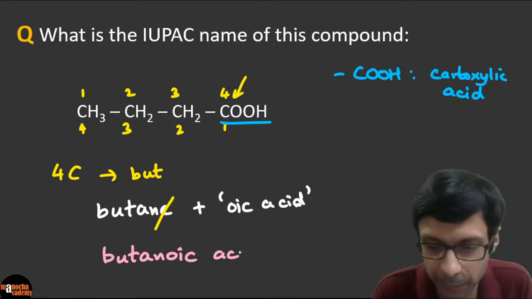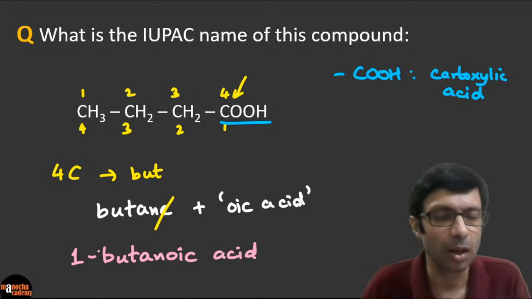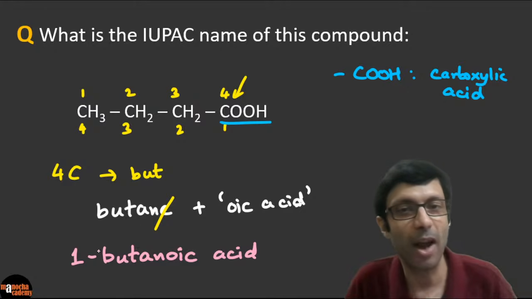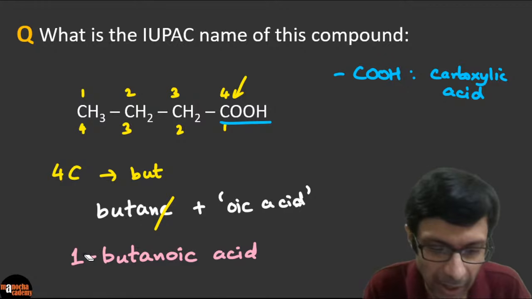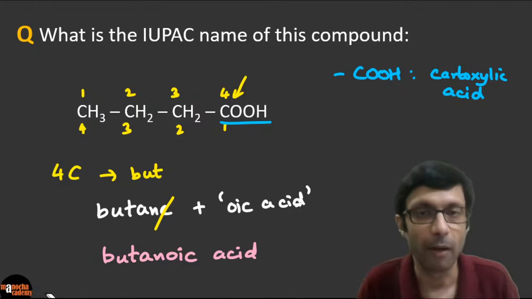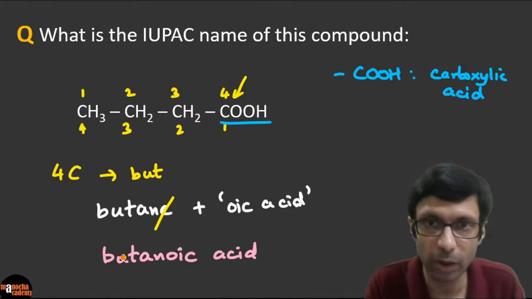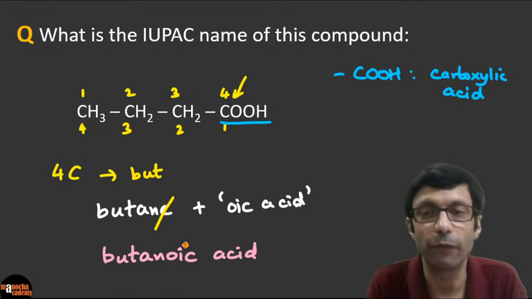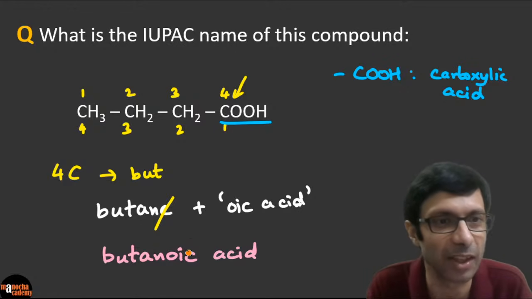Butanoic acid, right? Here you can mention 1-butanoic acid, because you choose the lower number, 1, not 4. So 1-butanoic acid or simply butanoic acid. The 1 is not important. And guys, please note the spelling carefully. Why did we get butanoic? There are 4 carbons, so but-. It was basically butane because of only single bonds. But since the functional group acid is there, you have to change the name to butanoic acid. So the acid name also comes in the suffix.